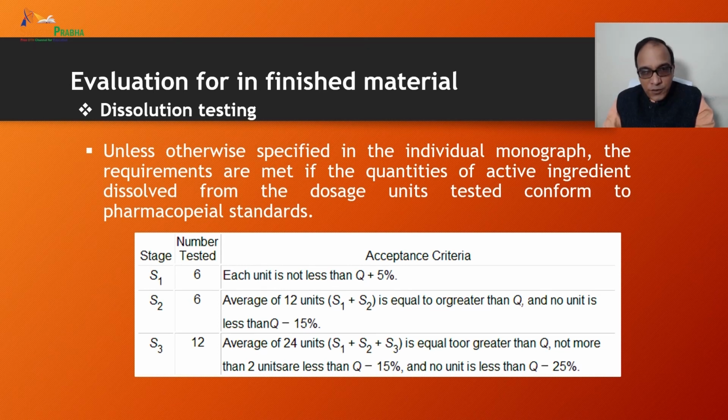If it fails, then 6 more are taken, so a total of 12. The average of 12 units, S1 plus S2, should be equal to or greater than Q, and no unit is less than Q minus 5%, then it passes. Otherwise you take 12 more, and the average of 24 units, S1 plus S2 plus S3, is equal to or greater than Q, and not more than 2 units are less than Q minus 15%, and no unit is less than Q minus 25%.